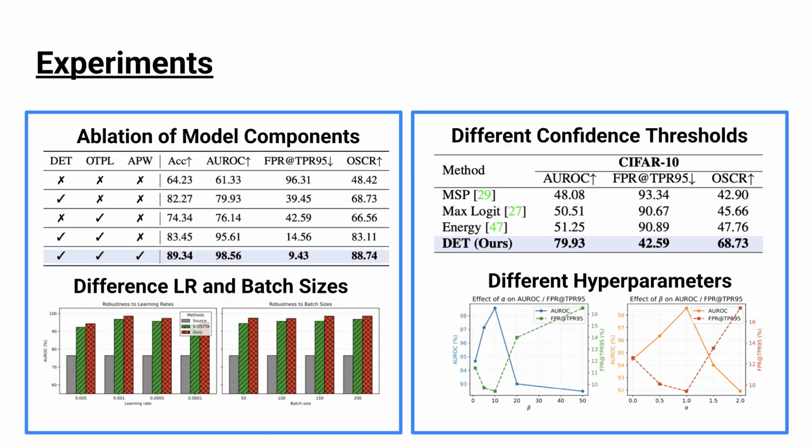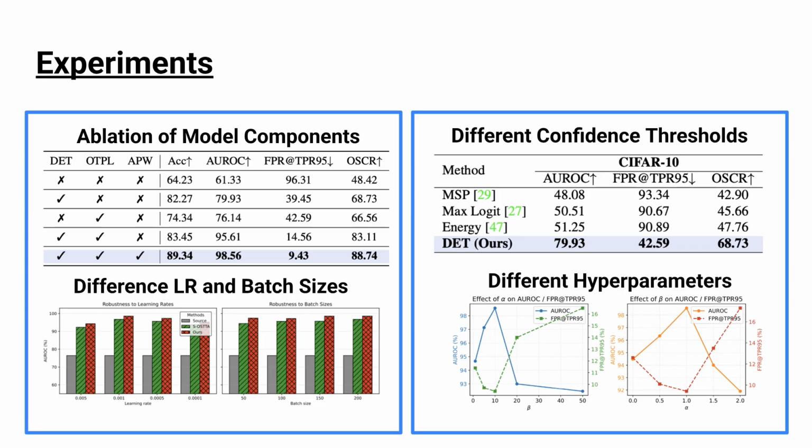When both components are combined, the performance becomes comparable to strong open-set baselines. Finally, when we add the adaptive prototype weighting, the model achieves the best performance, reaching nearly 89% accuracy. This confirms that all three components are complementary and necessary for optimal performance. Second, we compare different confidence thresholding methods. We evaluate standard approaches such as MSP, max logit, and energy-based thresholds. Our dynamic energy threshold significantly outperforms these methods across all open-set metrics. This shows that class condition thresholding is more effective than using a single global threshold.